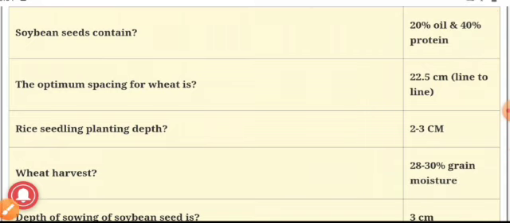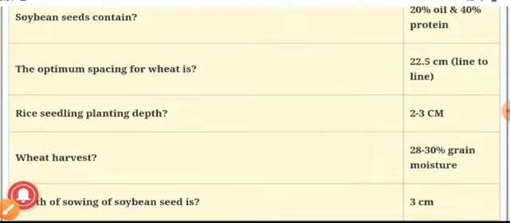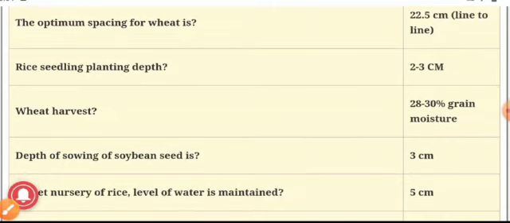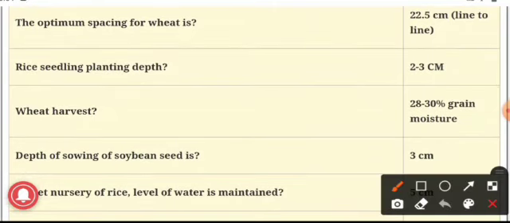Our next question is, the optimum spacing for wheat is? Wheat is nothing but our Triticum aestivum. So the optimum spacing of Triticum aestivum is 22.5 centimeter. We are speaking this in terms of line to line spacing.